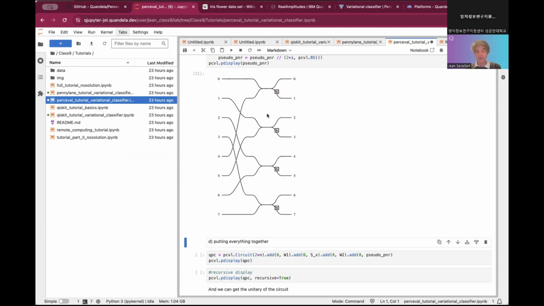So there is pseudo PNR for the second mode, and pseudo PNR for the last mode. By doing that, we have turned the four mode circuit into an 8 mode circuit, and with this circuit we have the ability to do pseudo PNR, to have more detection of photons.